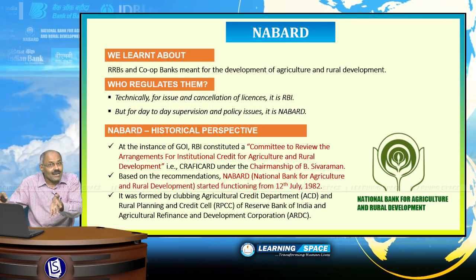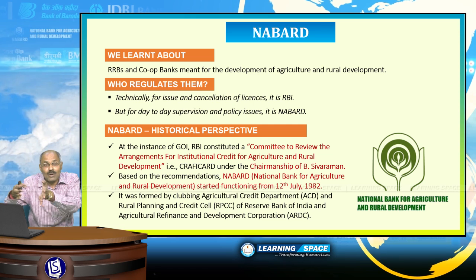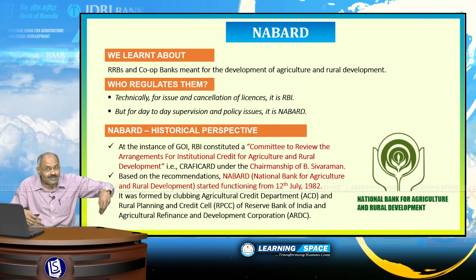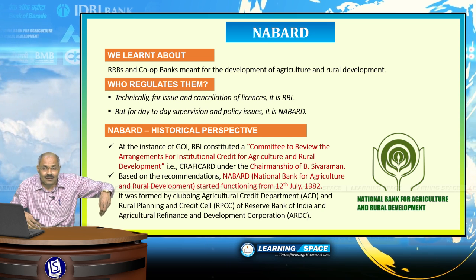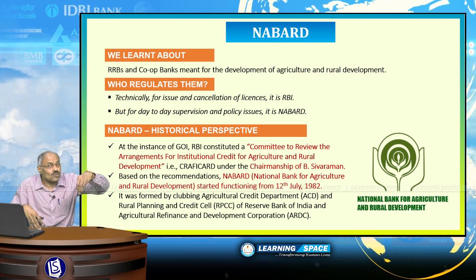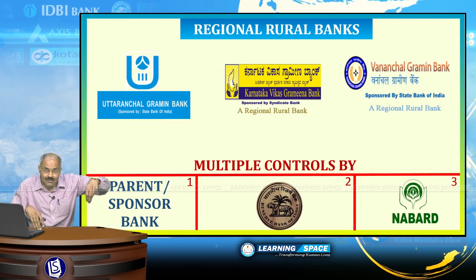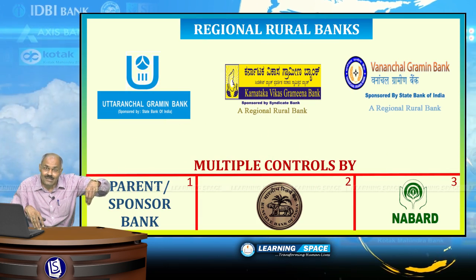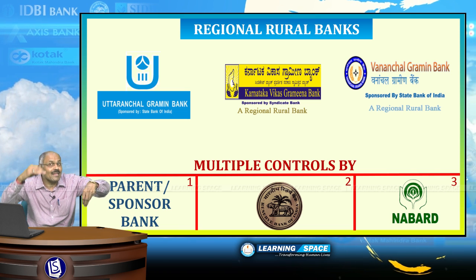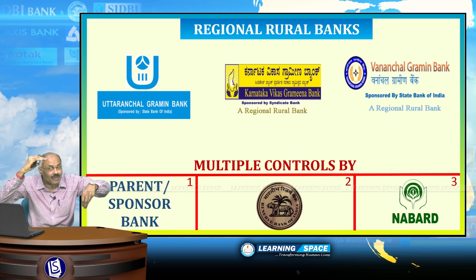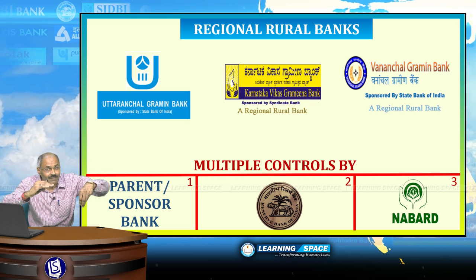So, we have already learned that rural banks and cooperative banks are vested with basically agriculture and rural development, and who regulates them? When it comes to rural banks, that is RRBs, till date, administrative control is vested with their parent bank. Regulatory perspective is looked after by Reserve Bank of India.